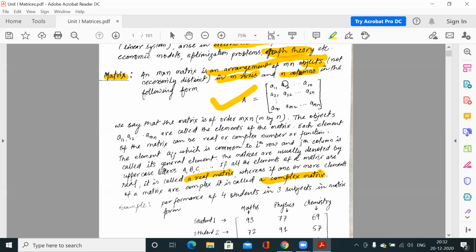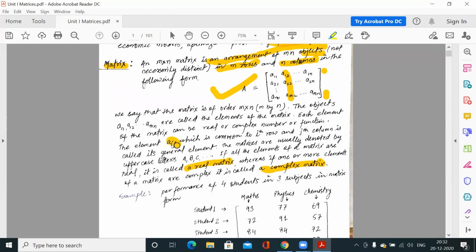Clearly, suppose we take this column: A12, A22, A32, A42 and Am2. All these elements belong to the second column. So this is the arrangement of objects in m rows and n columns.